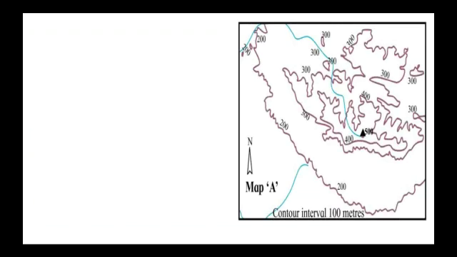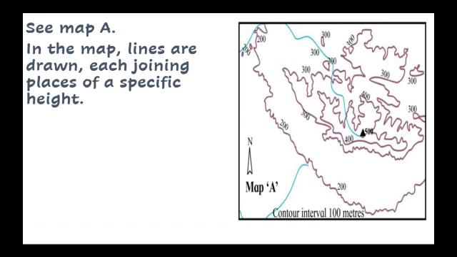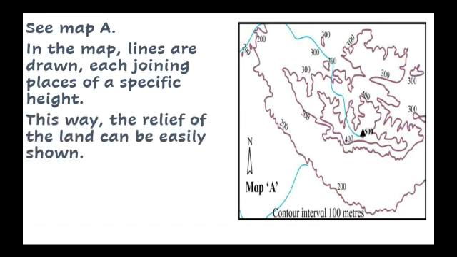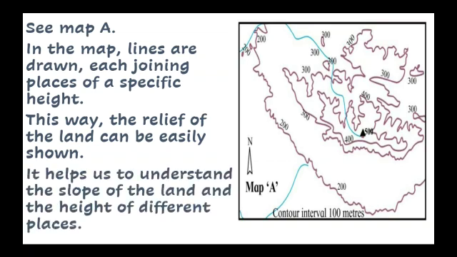The map that you see is the contour line method map which appears on the screen. Now in the map you will see lines are drawn, each joining places of specific height. You will see that 200 meters is shown, so the line is going at a specific height. All the 200 meter heights that are given are joined from one point to the other point. This way the relief of the land can be easily shown. It helps us to understand the slope of the land and the height of different places.